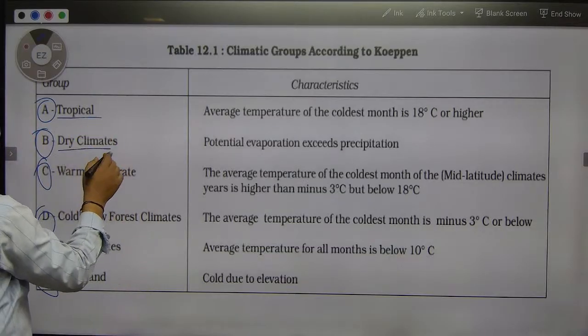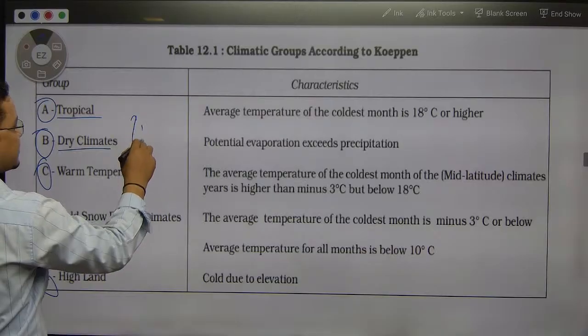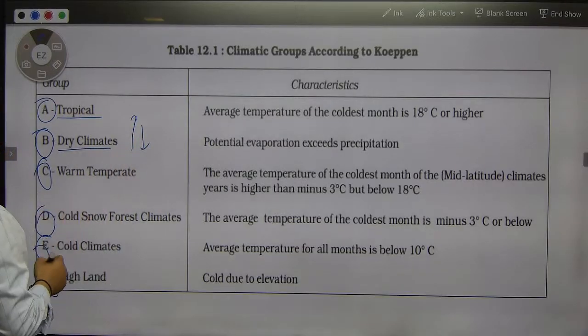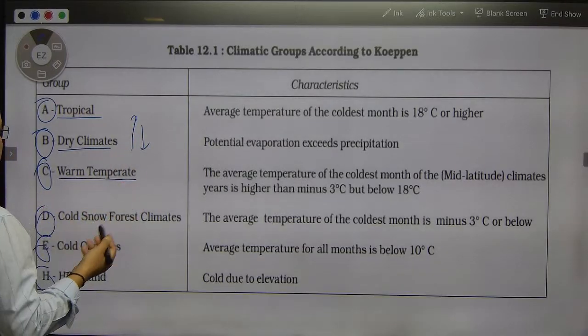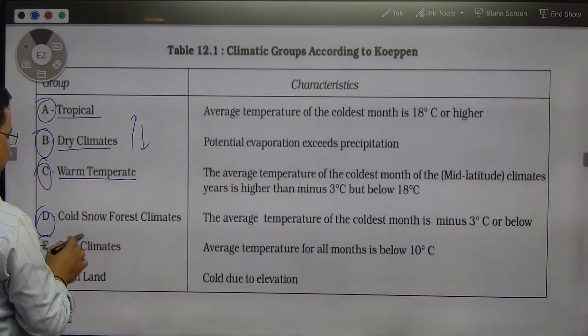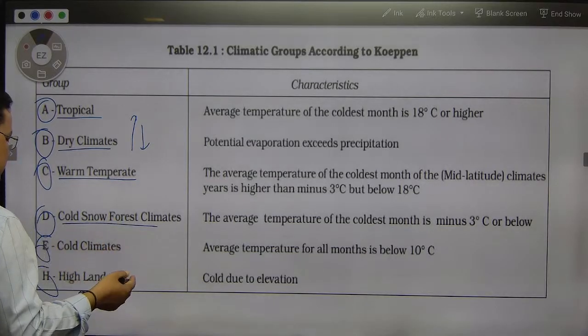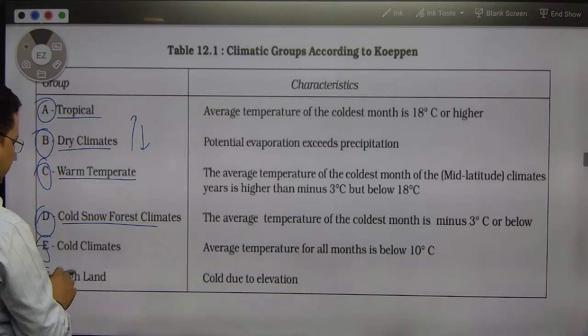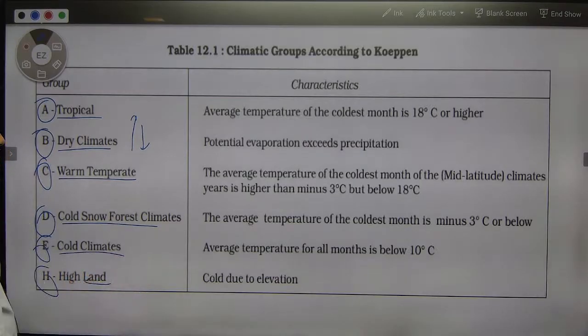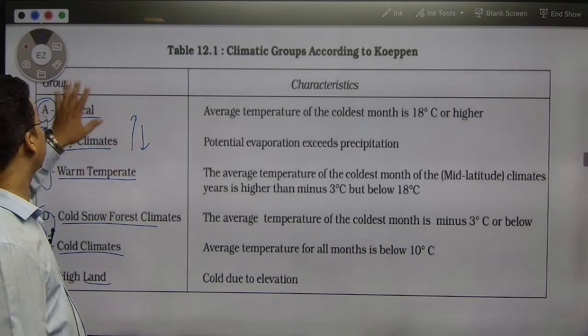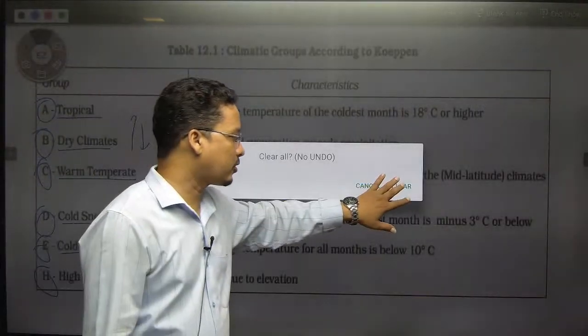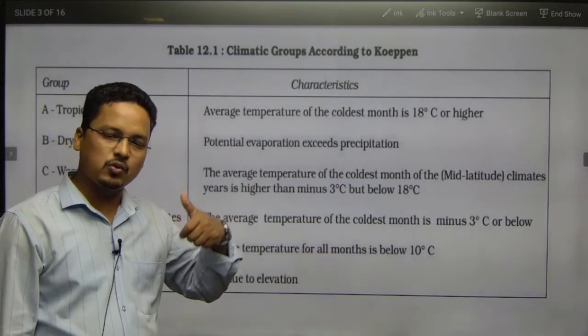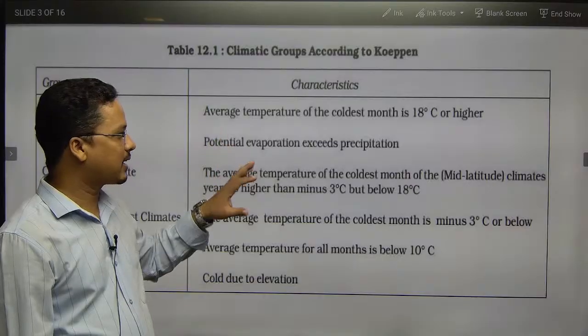B means dry climate, where evaporation exceeds the precipitation. C means warm temperate, or mid latitude climates. D is cold snow forest, the taiga type, then E cold climate and the highlands. These are the alphabets he has used to indicate the large climatic zones.